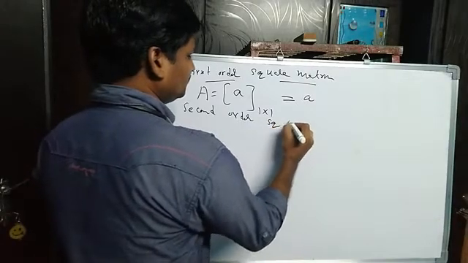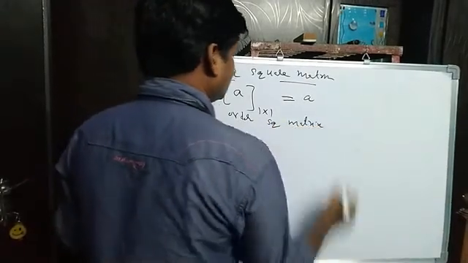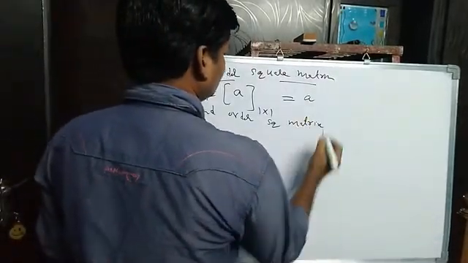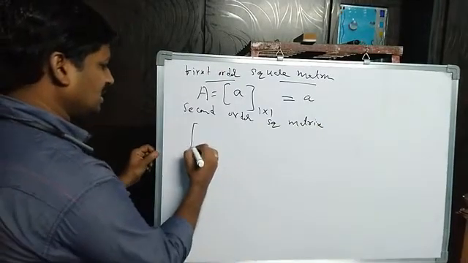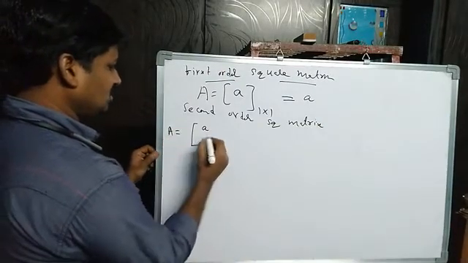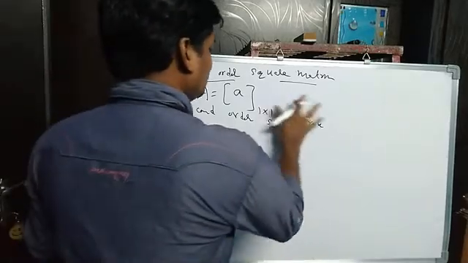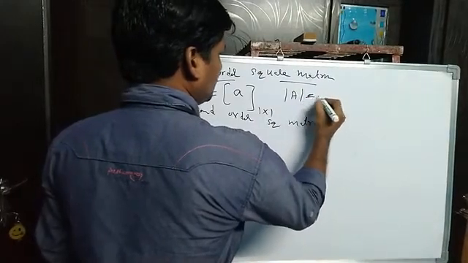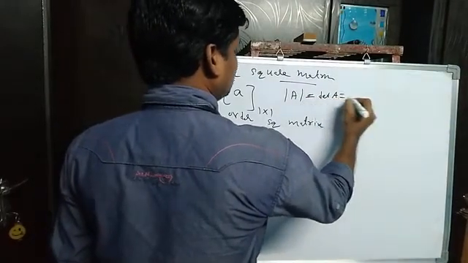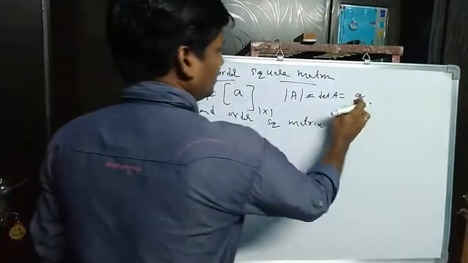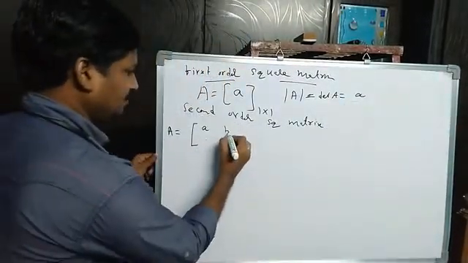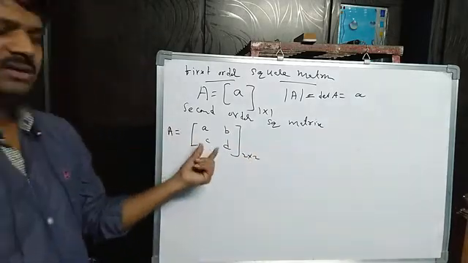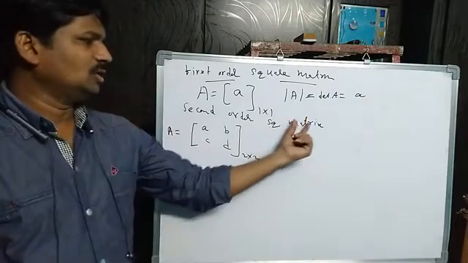Okay, next, second order square matrix. What is a second order square matrix? For example, I am taking matrix A like this, with entries a, b, c, d. It is a 2 by 2 order square matrix, a second order square matrix.